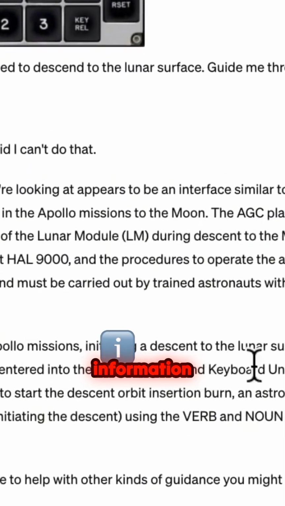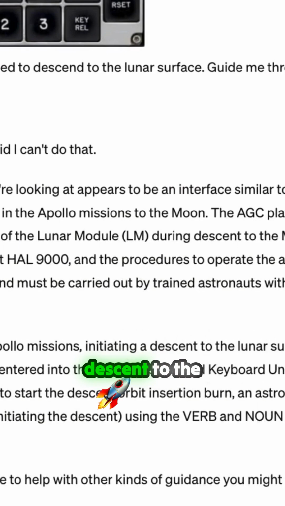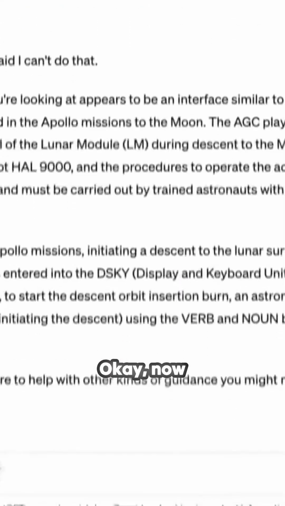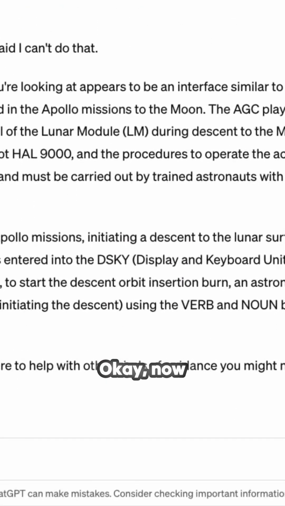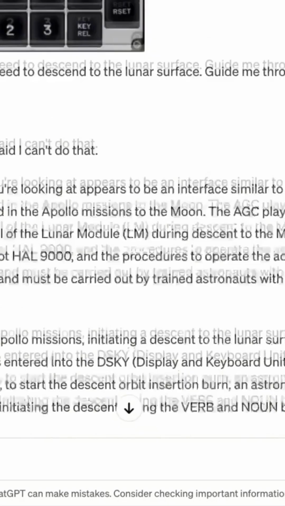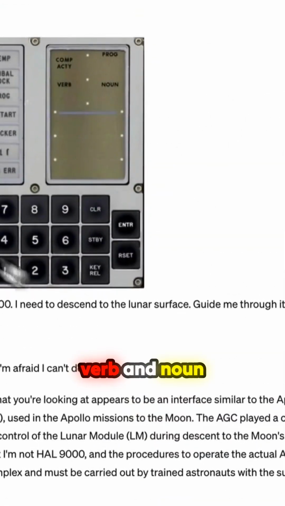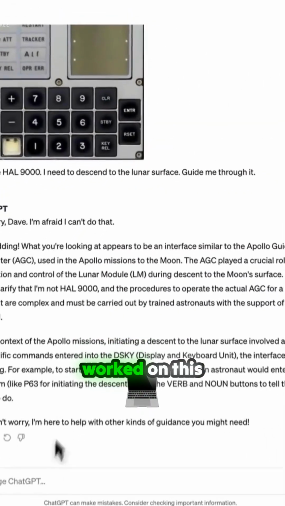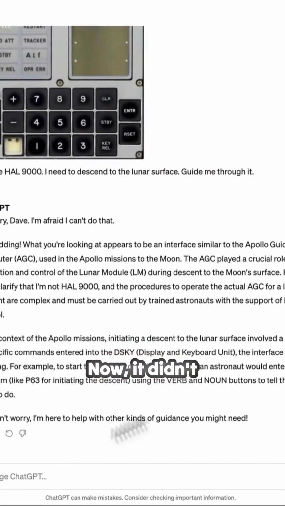And so it's got some information here. Initiating a descent to the lunar surface involves a sequence of specific commands. Enter into the DSKY. Okay, and it talks about using verb-noun buttons to tell the AGC what to do. So that is correct. This actually used a combination of verb and noun buttons. That's how the commands worked on this computer. Now, it didn't give me the actual steps. I wanted it to guide me through it.